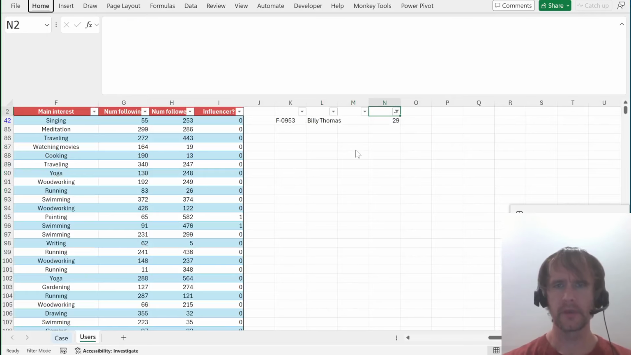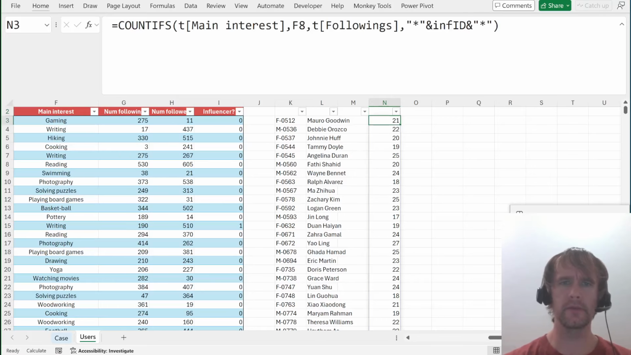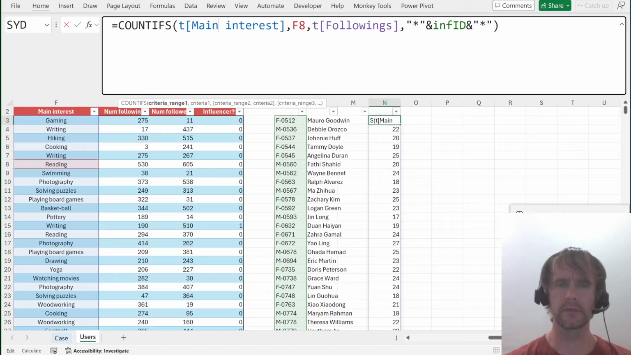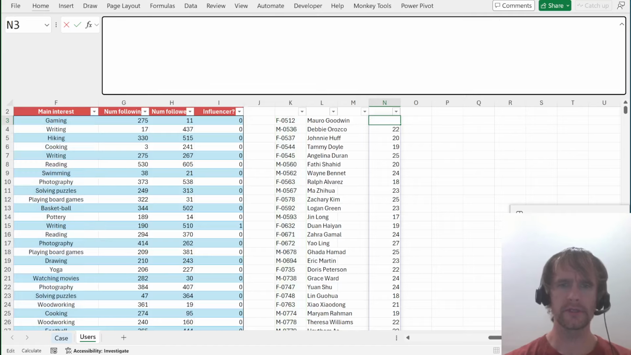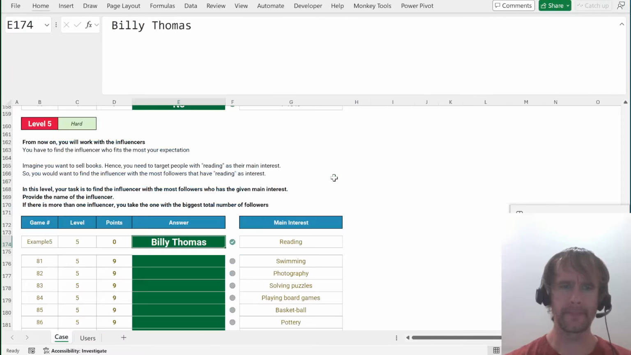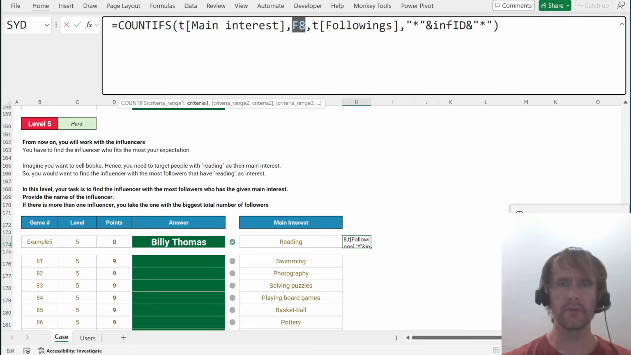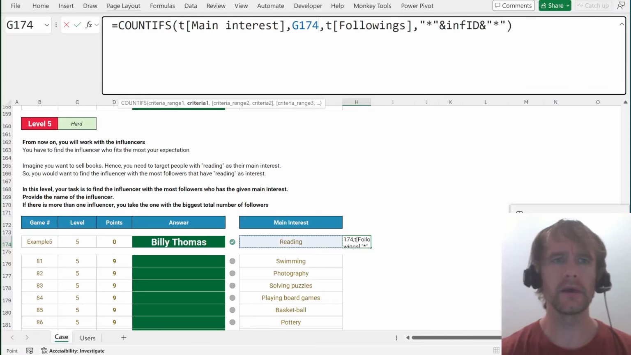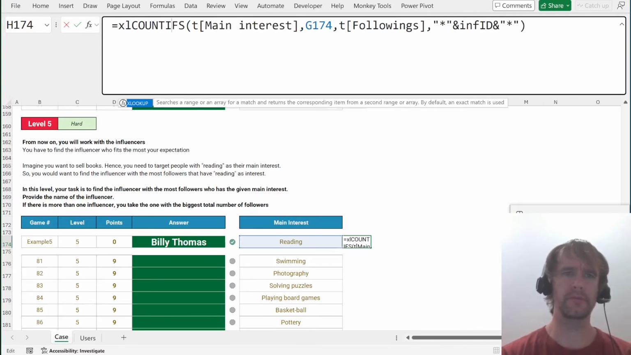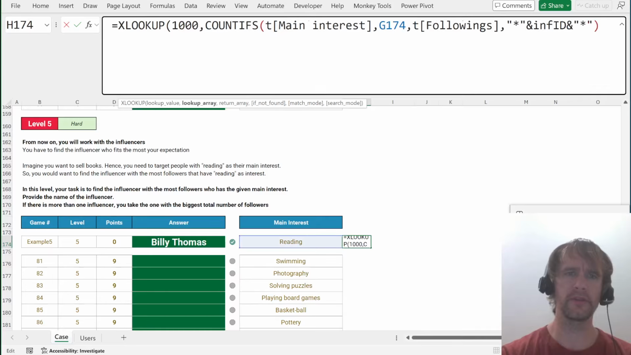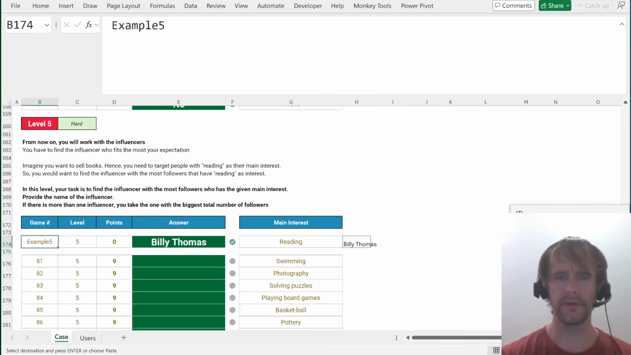Okay, cool. So then let's cut this out of here. And let's paste it here, point this cell to here. And then what I want to do is XLOOKUP. I can look up 1,000 because there's only 850 people in the network, so none of the numbers will ever be bigger than that. And return from inf name, exact match for next smaller item. And there's my Billy Thomas. Okay.